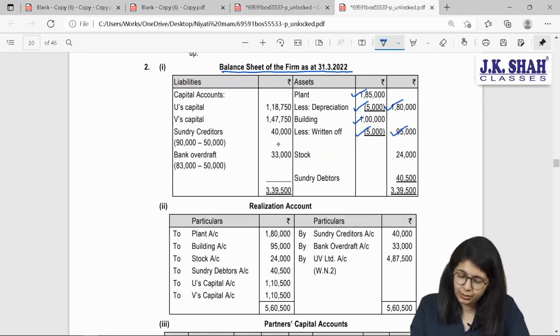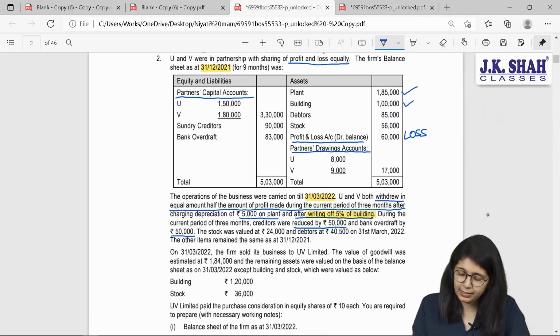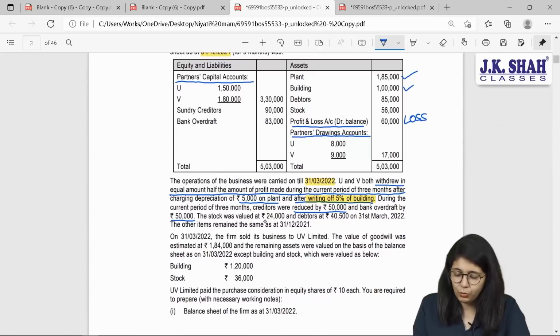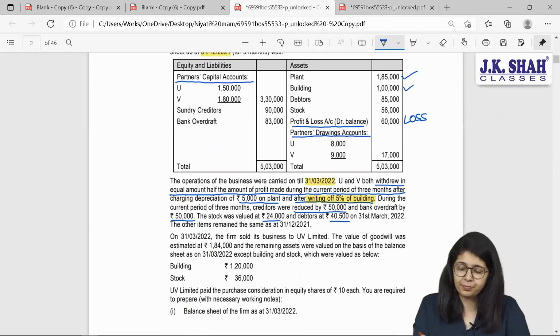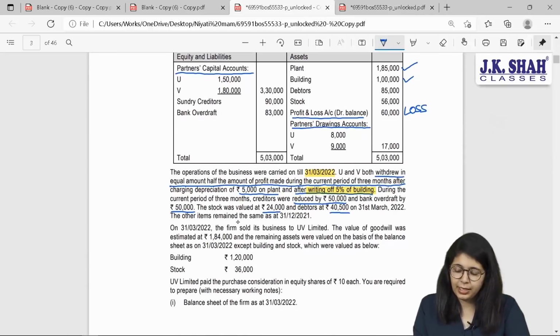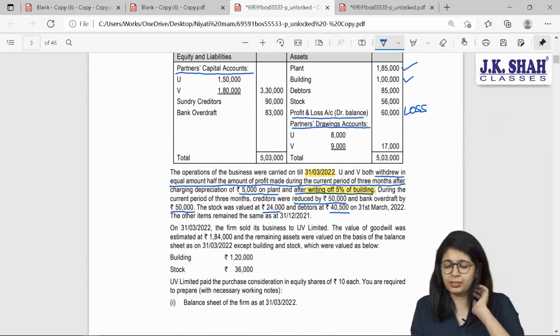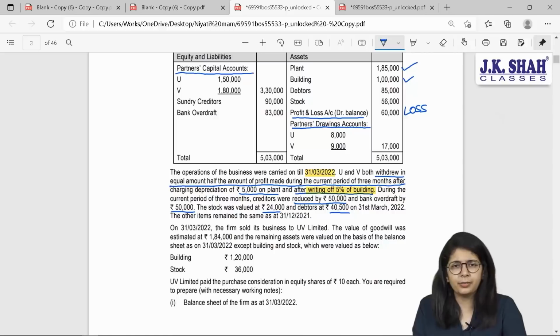Over here, 40 and 33, 90 minus 50, 83 minus 50. Next, stock was valued at 24 and debtors at 4,500 on 31st March 22. Stock 24 and debtors 4,500. Okay. The other items remain same as at 31st December 2021. There are no other items.